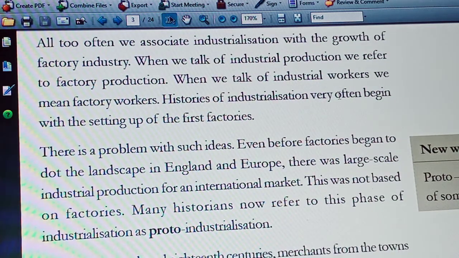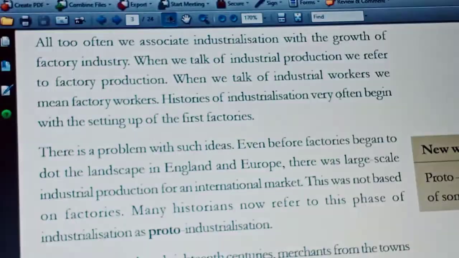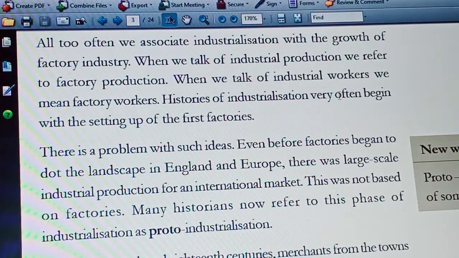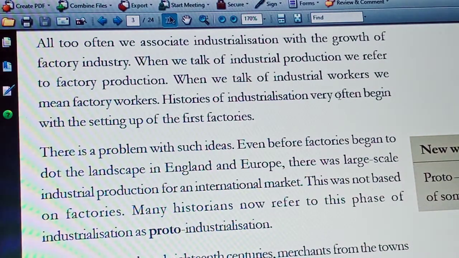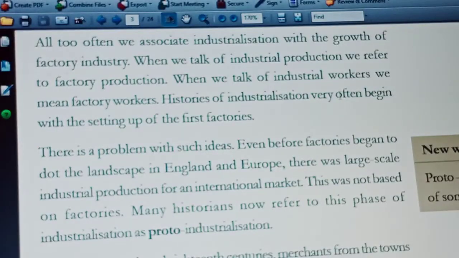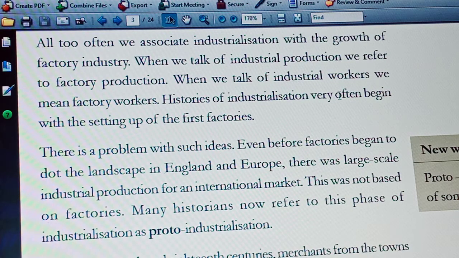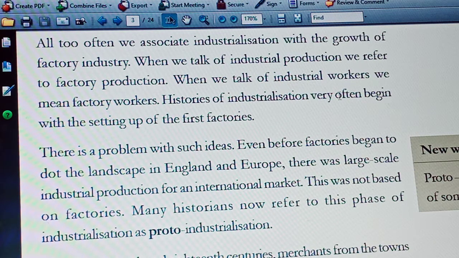Many historians now refer to this phase of industrialization as proto-industrialization. So what is the meaning of proto? It indicates the first or earlier. That means proto-industrialization is nothing but the time period before industrialization.